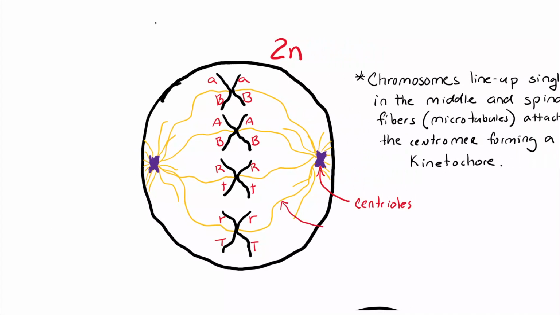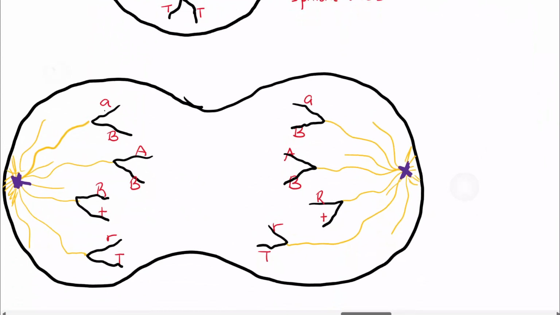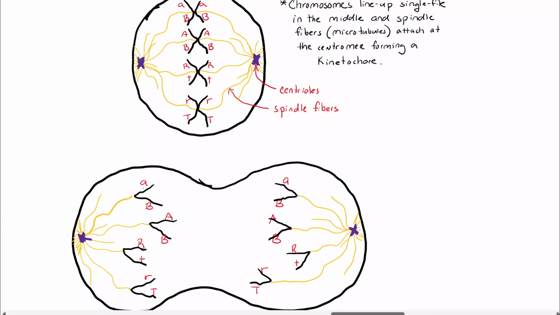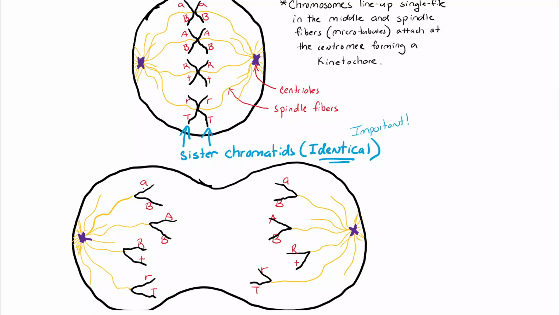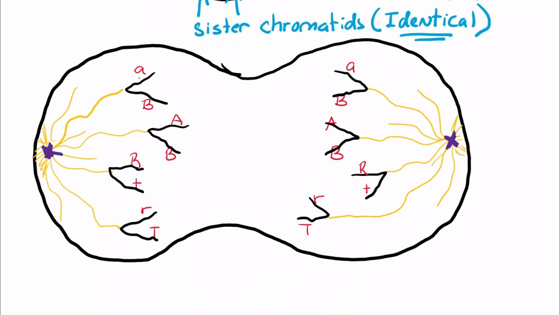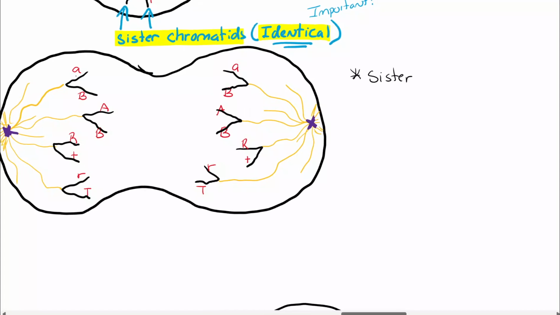So the spindle fibers are going to attach to the centrioles in animal cells. And ultimately, the spindle fibers are going to rip the chromosomes apart. Specifically, they're going to rip the sister chromatids, which are identical, very important, to opposite sides. So one identical sister chromatid that has A and B is going to go to one side, and the other sister chromatid that has A and B also is going to go to the other side. So identical sister chromatids move to opposite sides.